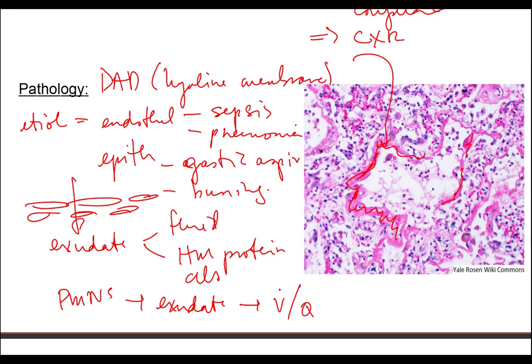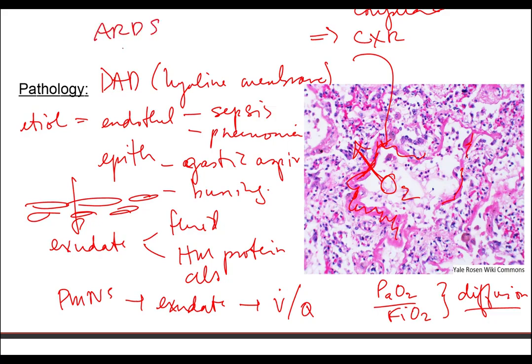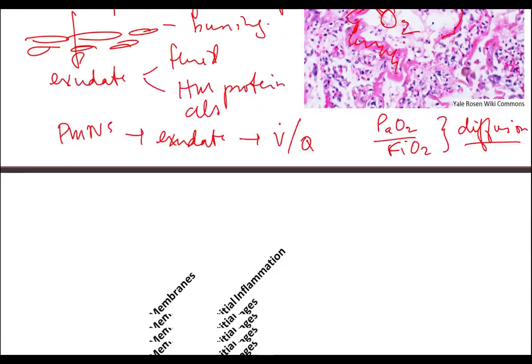The other thing that's important to think about is, if I've got oxygen here in the center of my alveolus, it now has to diffuse through not only that hyaline membrane, but also that inflamed edematous alveolar wall. So when one thinks about why I see this abnormal ratio, one can see where the diffusion barrier has to be that defines the clinical hallmark of this underlying pathology. So acute respiratory distress syndrome is characterized by diffuse alveolar damage and hyaline membranes.